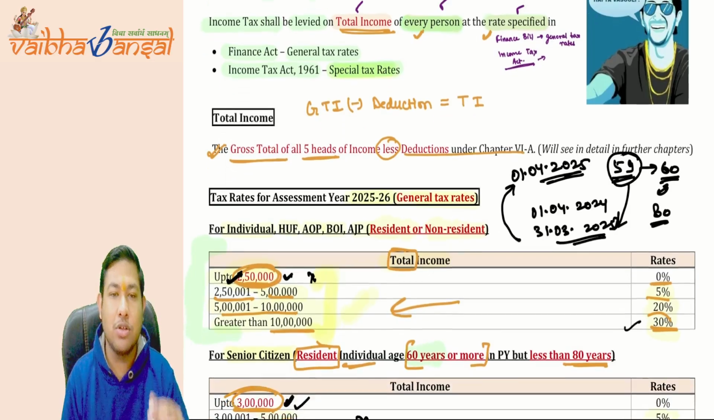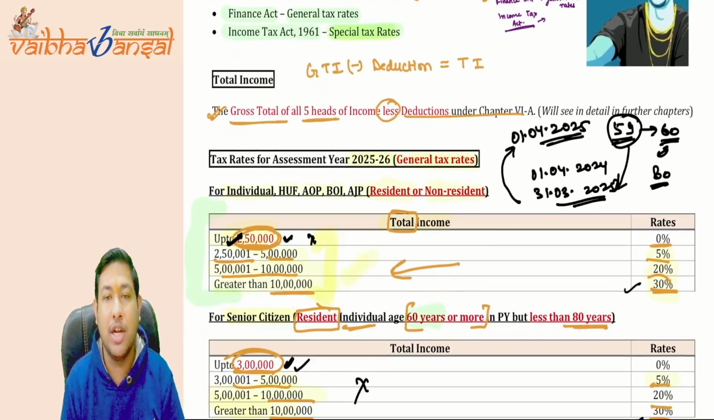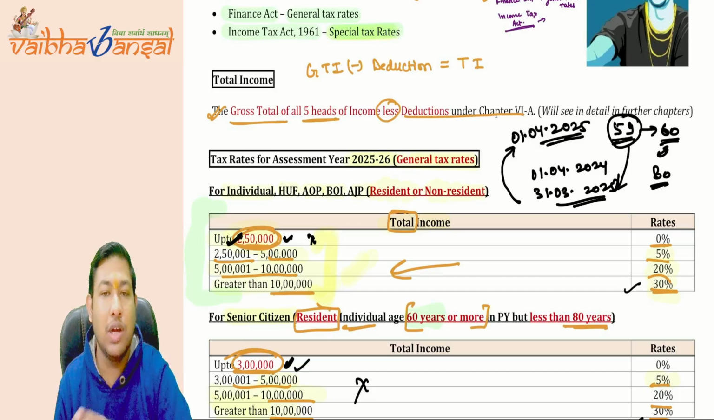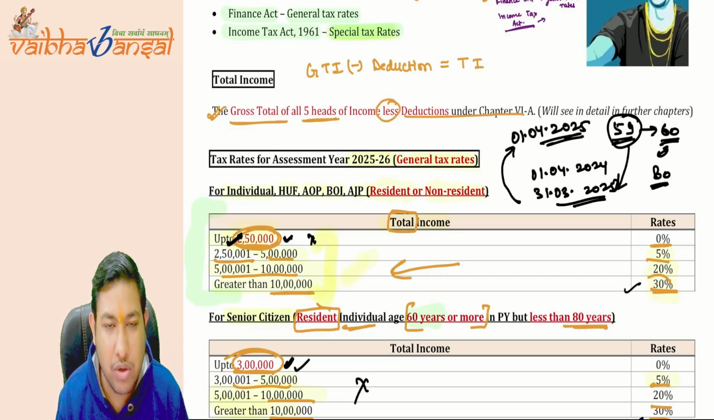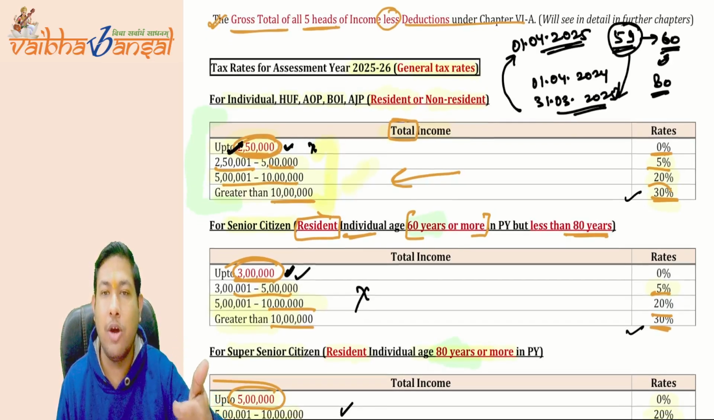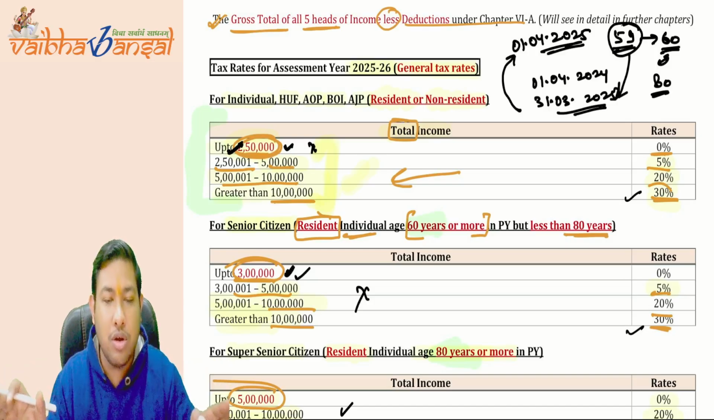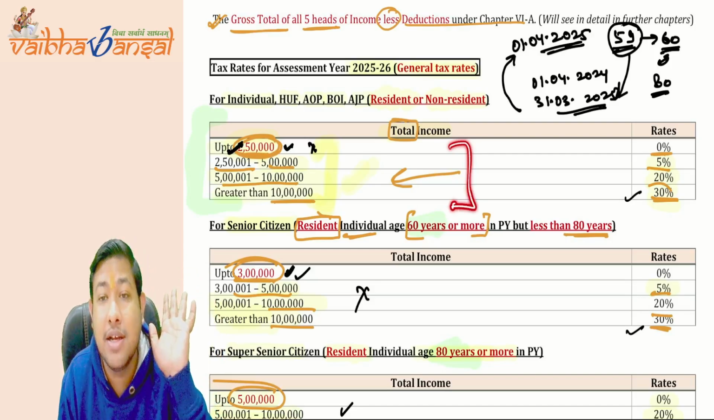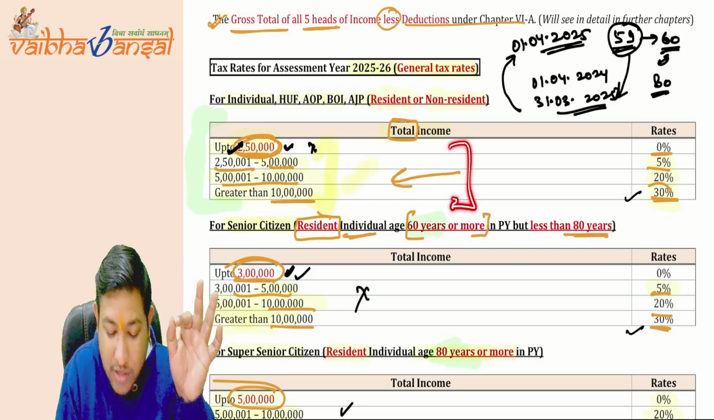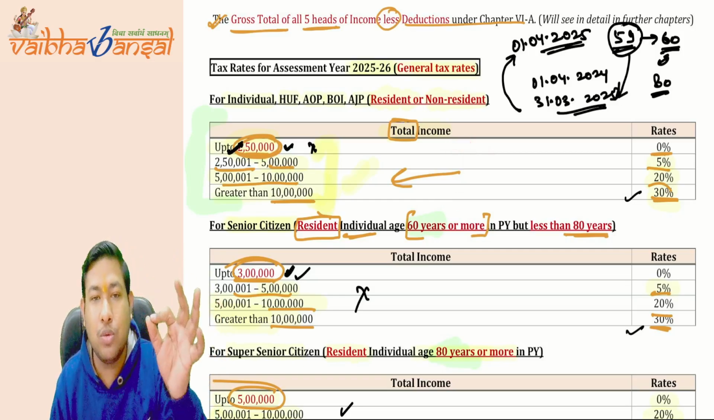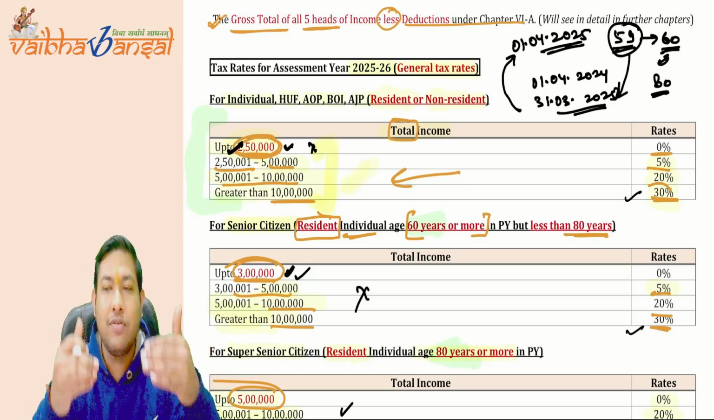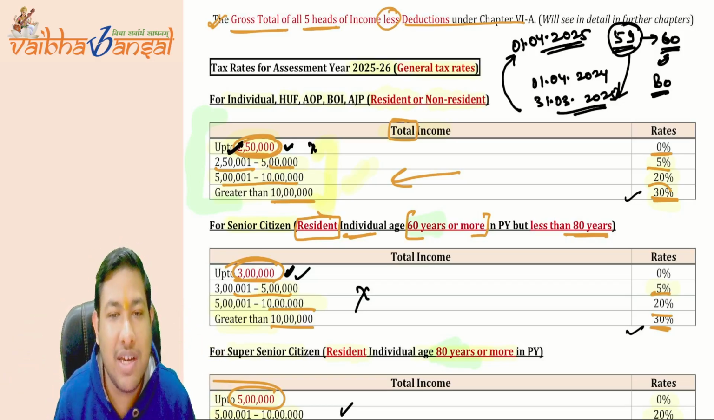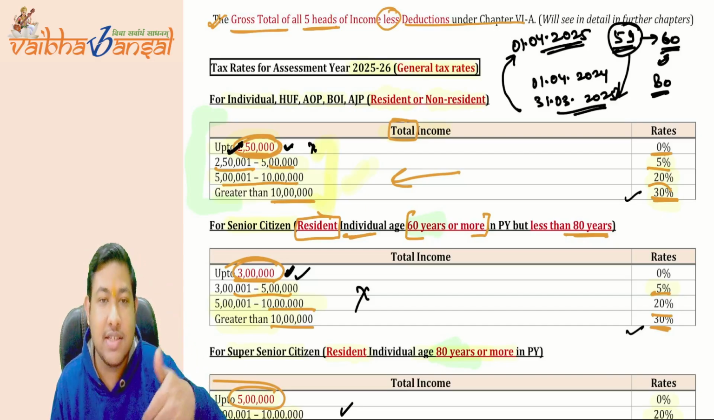Now we have also discussed the tax rates for assessment year 25-26. For your attempt, the previous year is 24-25 and the assessment year is 25-26. These are the general tax rates which we are going to discuss. For individual, HUF, AOP, BOI, AJP, whether resident or non-resident does not matter. Every non-resident will be covered here itself, irrespective of age. Up to 2,50,000 there will be zero tax. 2,50,000 to 5 lakh 5%, 5 lakh to 10 lakh 20%, and greater than 10 lakh 30%. This is the general tax rate, the normal tax regime.